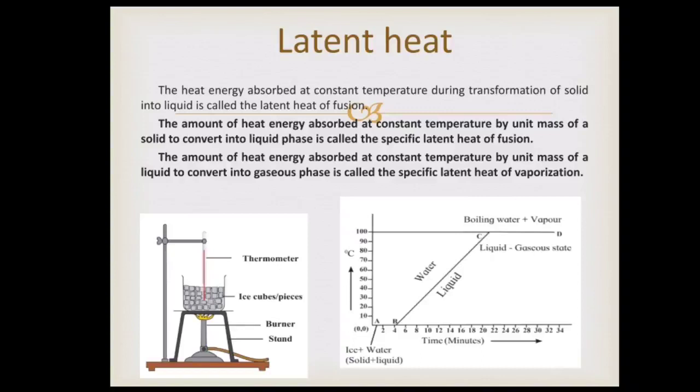The heat energy absorbed at constant temperature during transformation of liquid into gas is called the latent heat of vaporization. It is defined as the amount of heat absorbed at constant temperature by unit mass, for example 1 kg, of liquid converted into gaseous phase, and is called the specific latent heat of vaporization.